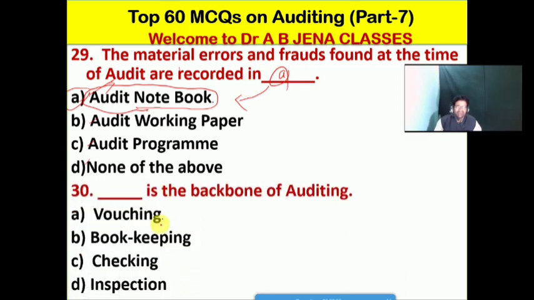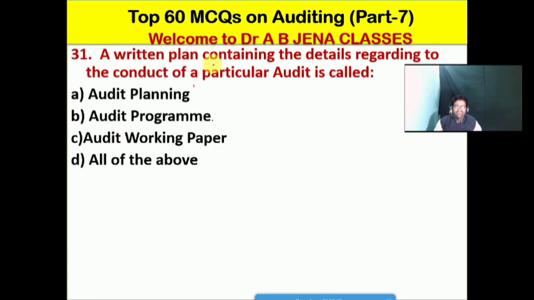Next one we will see, dash is the backbone of auditing. A vouching, B bookkeeping, C checking, D inspection. No doubt friends, A is the right option for this MCQ. So vouching is the backbone of auditing. So A. So next one we will see,